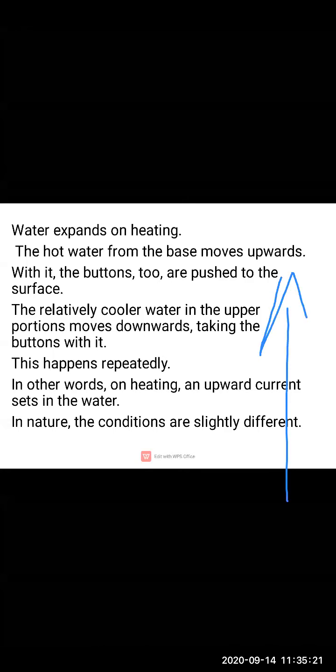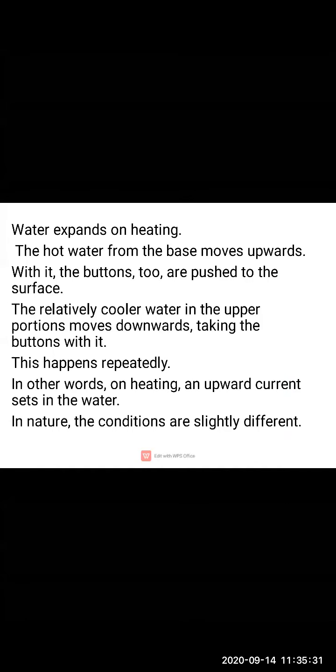But children, this was the case of water. In nature, the conditions are slightly different. Something slightly different occurs in the case of nature. Due to the temperature differences, both upward and horizontal currents develop in the ocean.